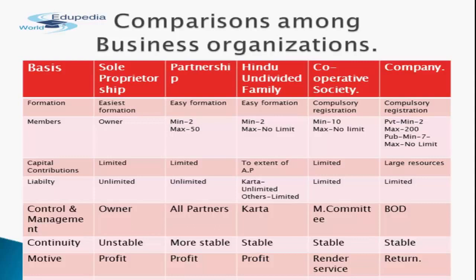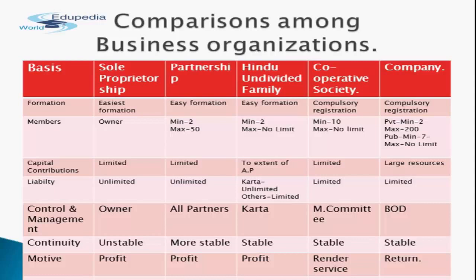Next consideration is control and management. In case of sole proprietorship, the owner has the full control, and in case of partnership, all the partners have control. In case of HUF, the Karta has the full control of the business. In case of cooperative society, a committee is appointed by the shareholders.